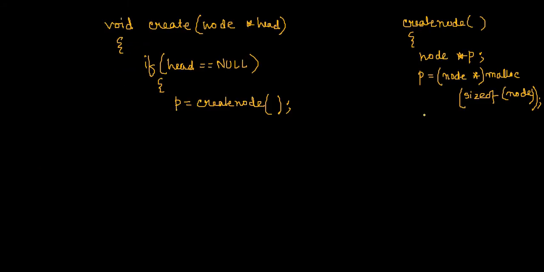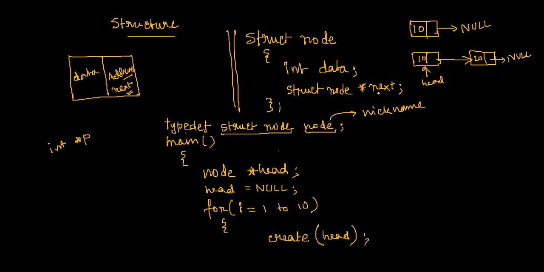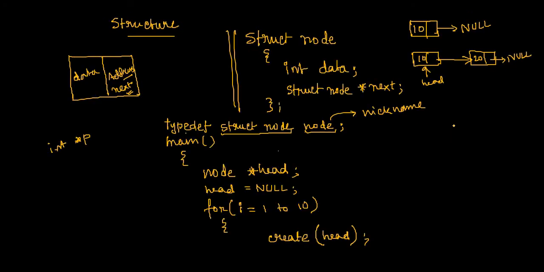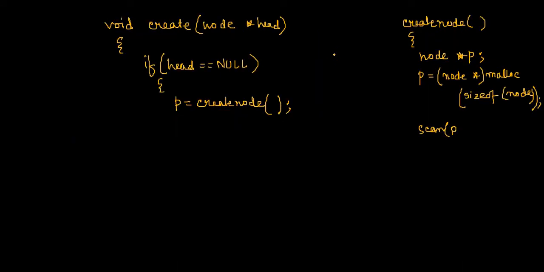Fine. Now what can I do? I can insert some data within this node because, according to the structure, it contains two locations. That means here I have two parts. So here I can store some value. For example, I can scan a data. Scan where? Remember, I have to access the data variable of this node pointed to by P, right?